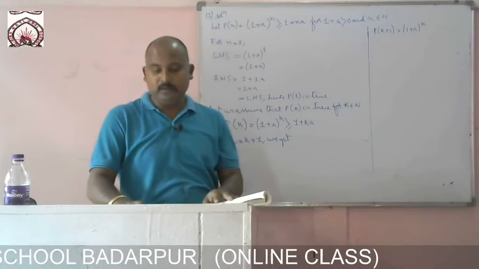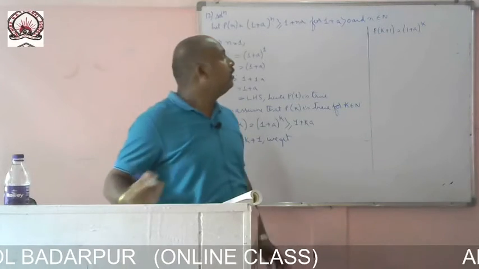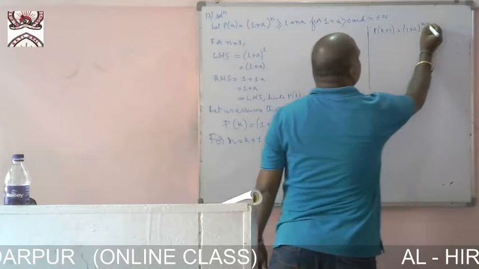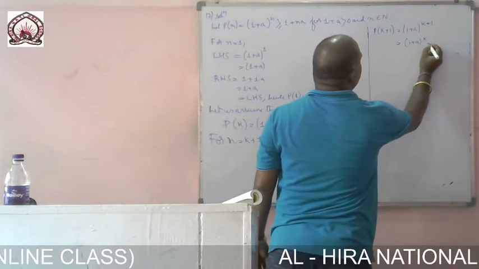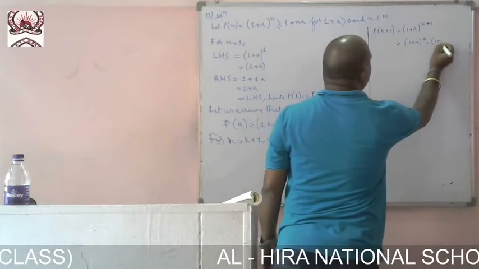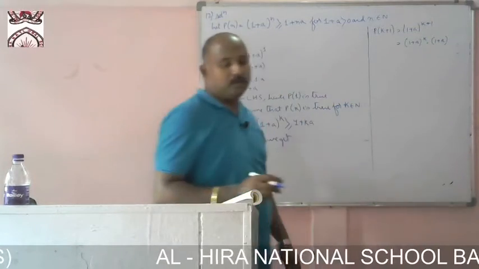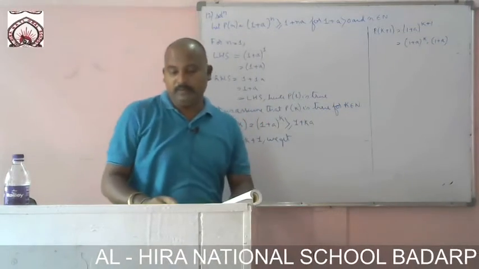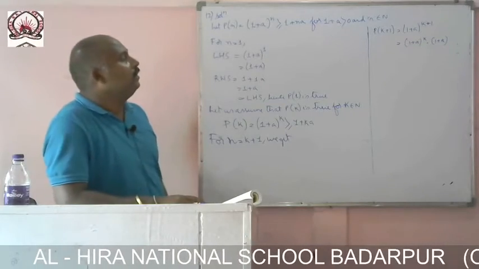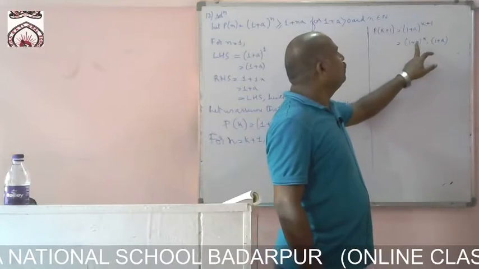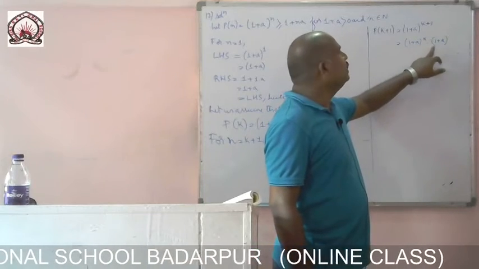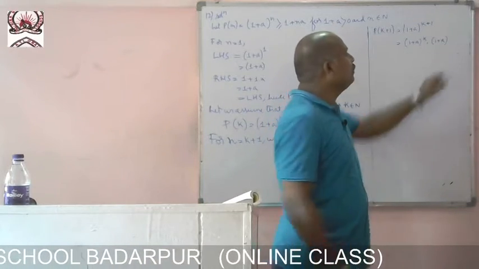(1 + a)^(k+1): this is k plus 1. This is equal to (1 + a)^k into (1 + a). So (1 + a)^k into (1 + a)^1.